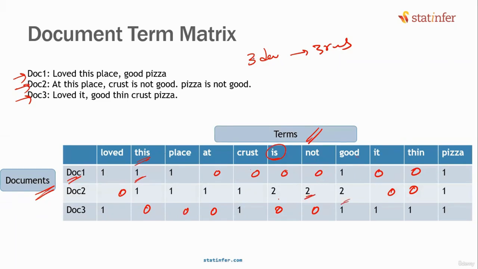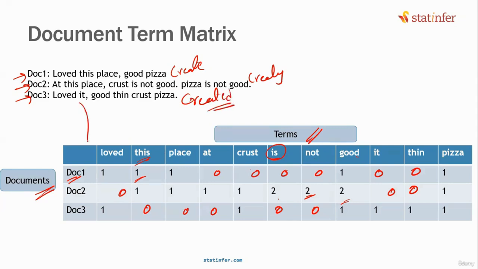The reason why the pre-processing is very important, here is the reason. For example, there is a word called create. There's a word called creating. There's a word called created. A lot of people ask me this question: if we anyway convert everything into a document term matrix, why do we need to do the pre-processing?